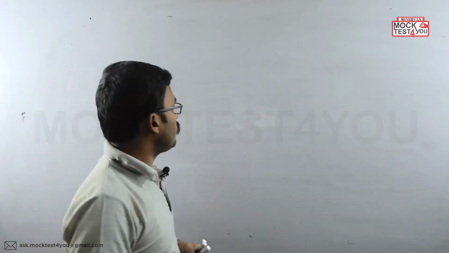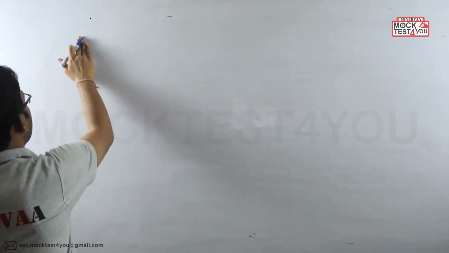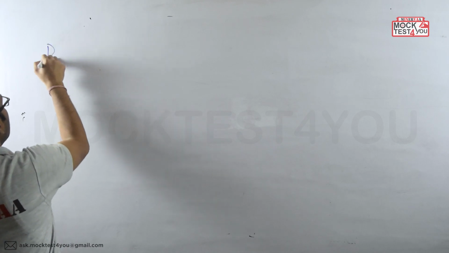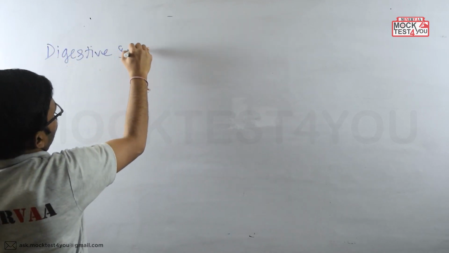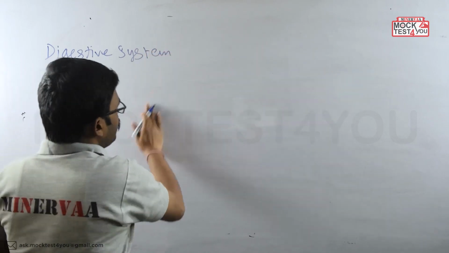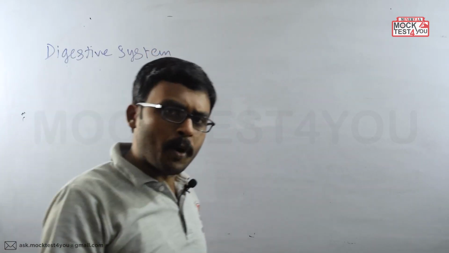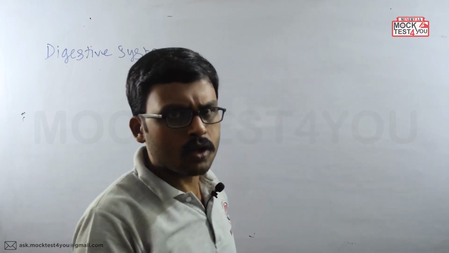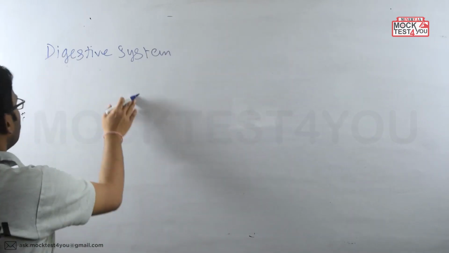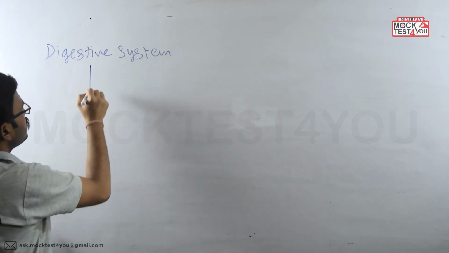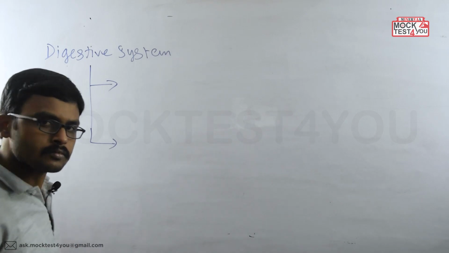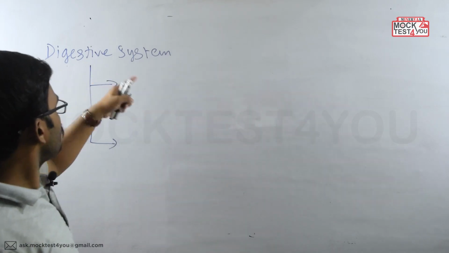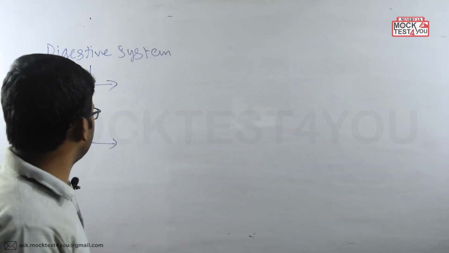Now one thing we have to keep in mind at the very beginning, that the digestive system is primarily made of two different parts. Primarily made of how many parts? Two different parts. So now the question is, what are those? The digestive system is made of two different parts primarily.